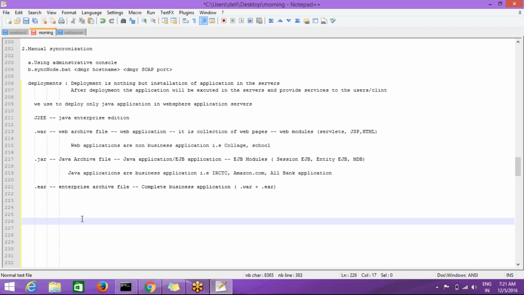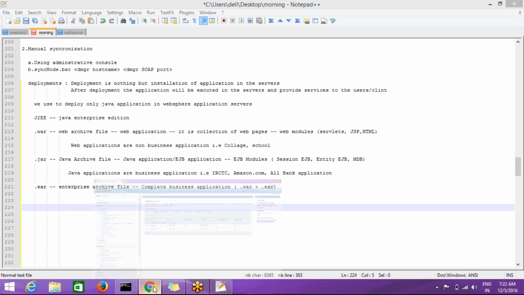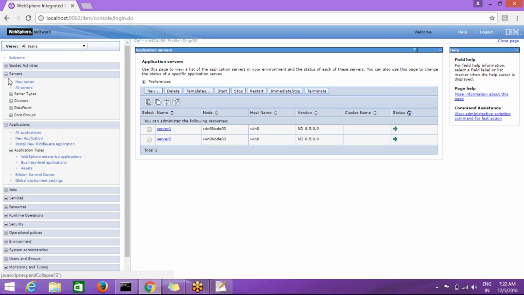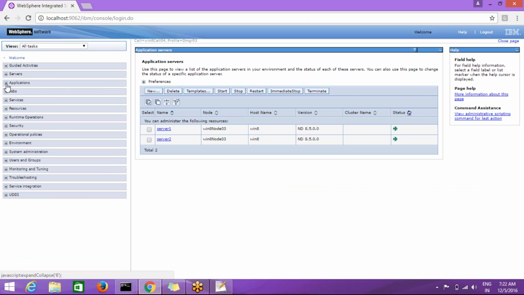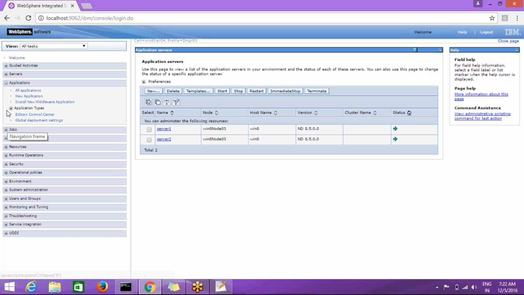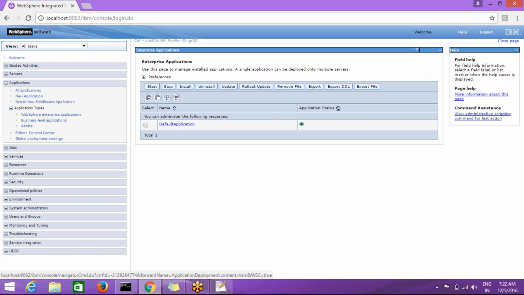Okay, now we will see how to deploy an application in WebSphere application server. Okay, so go to the console. Here we can see applications. Expand this applications tab and go to application type. Here we can see WebSphere enterprise application, so click on this. Already we have one default application installed in the application server. Now we are going to install our customized application.